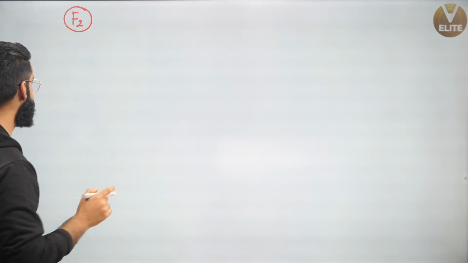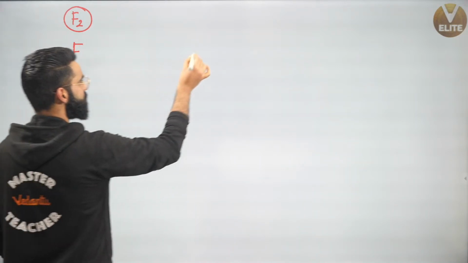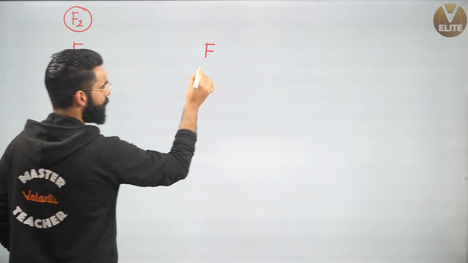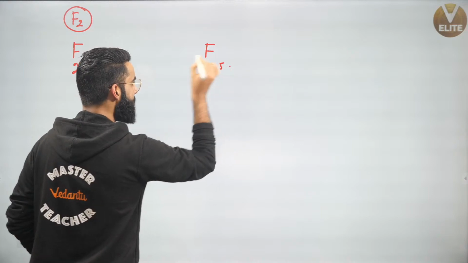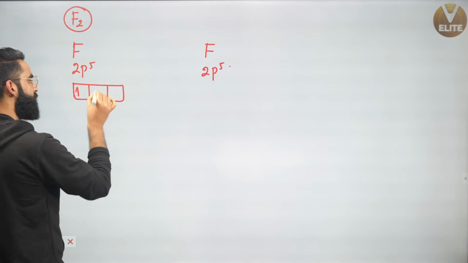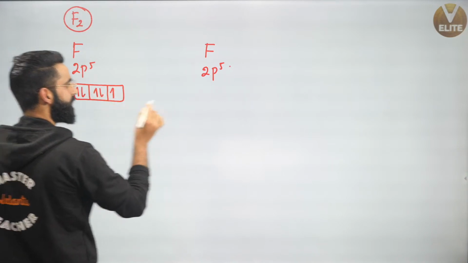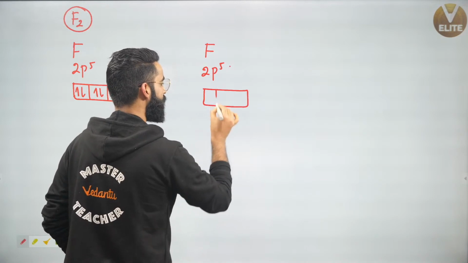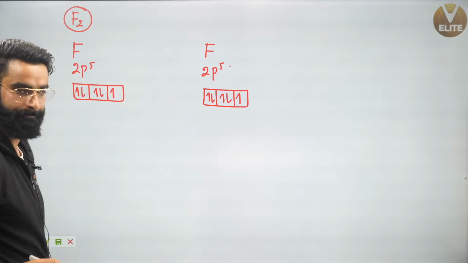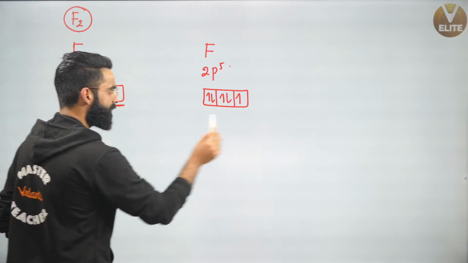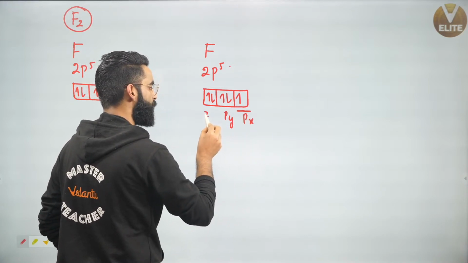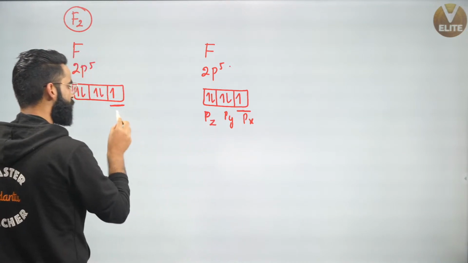See, guys, I've got one fluorine atom. This is one more fluorine atom. What is the outermost configuration of the fluorine atom? It's 2p5. Now, people, 2p has 3 orbitals, as you all must know, and you have how many electrons? 1, 2, 3, 4, and 5. Similarly, right here we have 3 orbitals, 1, 2, 3, 4, 5, yes, 5 electrons in this 2p. So right here, this is an unpaired orbital. Right here, this is an unpaired orbital. Let's call this 2px, this 2py, this 2pz. Similarly, let's call this 2px.